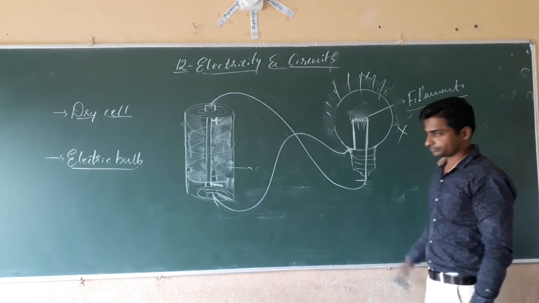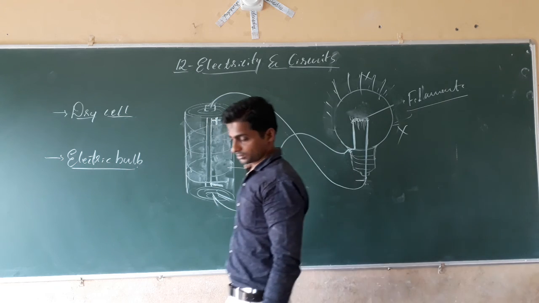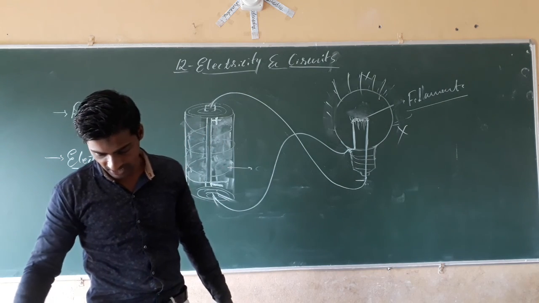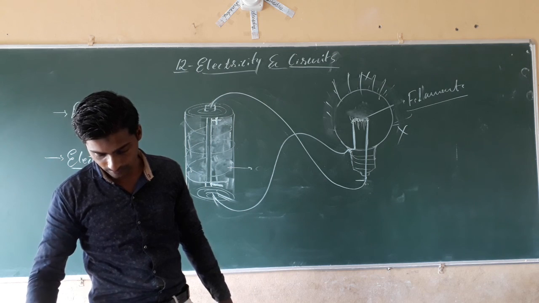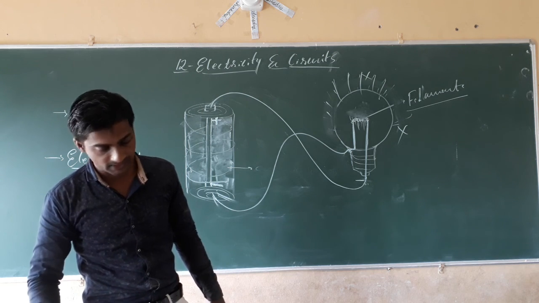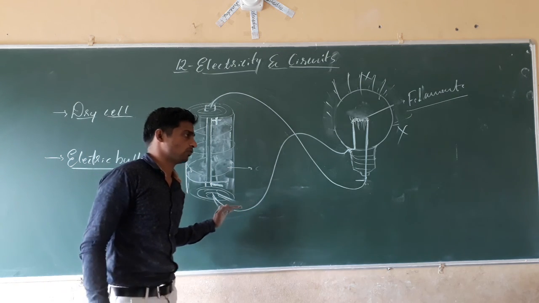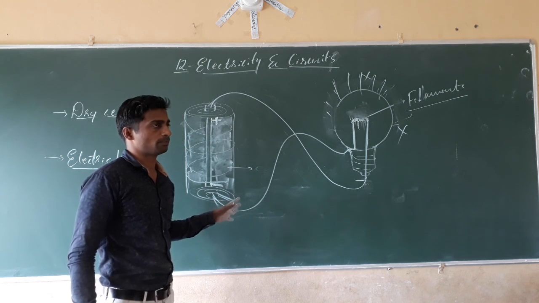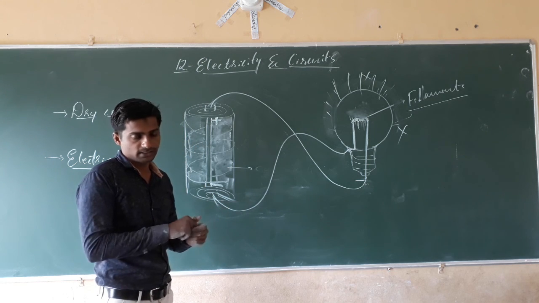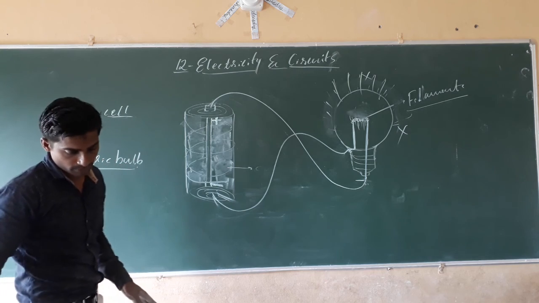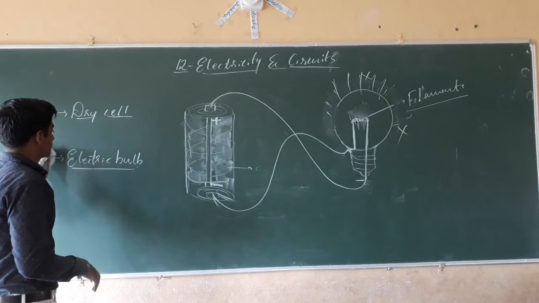That's about the electric dry cell and electric bulb, and the conditions required for glowing a bulb that we have studied here. The remaining we will study in the next class.